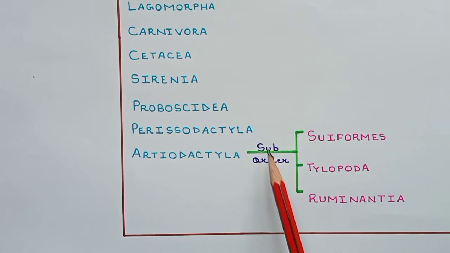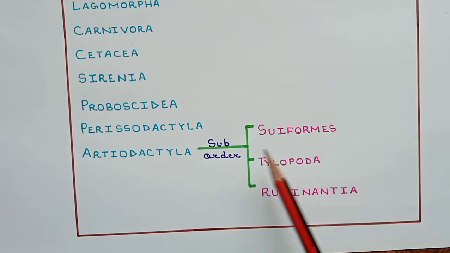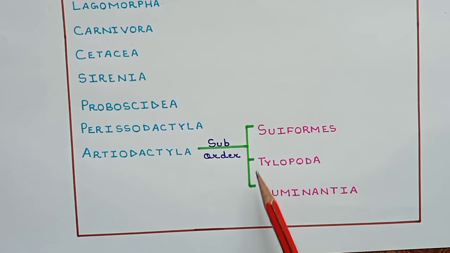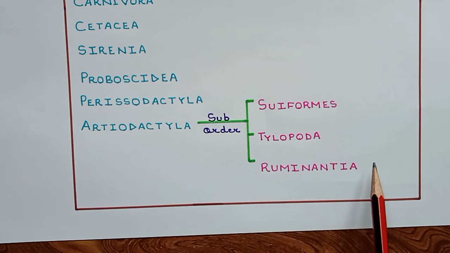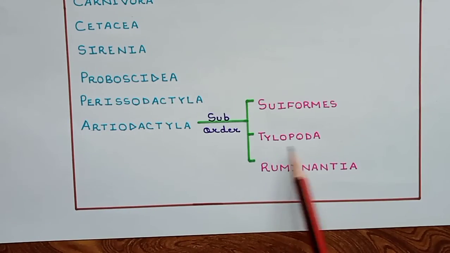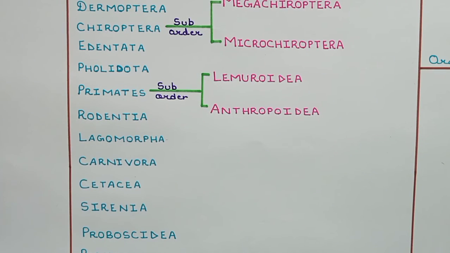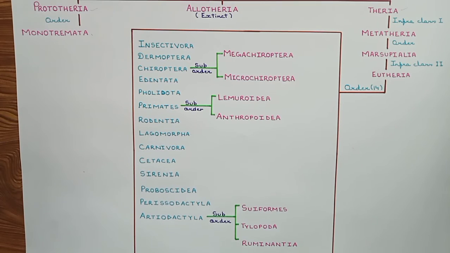Artiodactyla has been divided into three suborders: Suiformis, Tylopoda and Ruminantia. So this is the flow chart of class Mammalia.